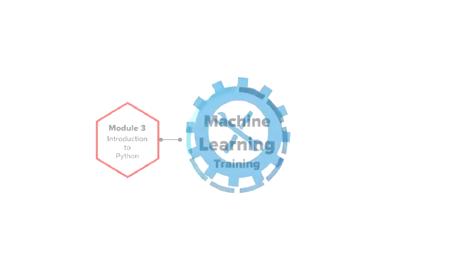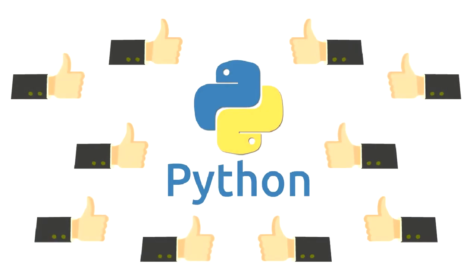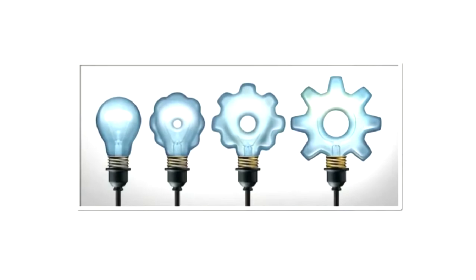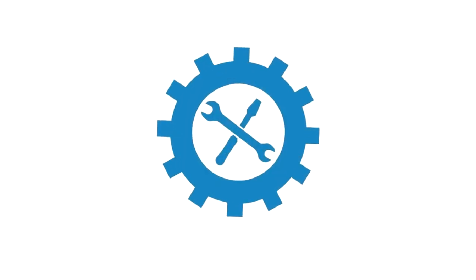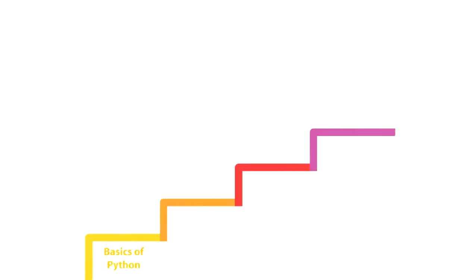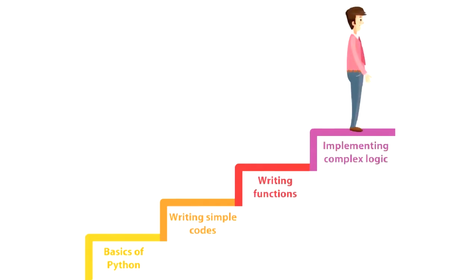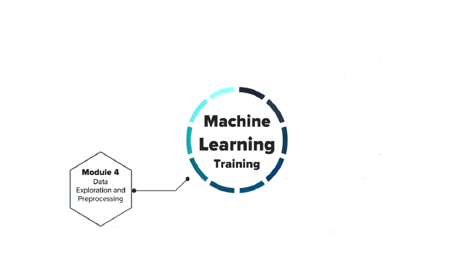In the third module, we will learn the Python language. Python is the most popular programming language for machine learning and is evolving fast. It will be our tool to develop complex machine learning models. We will start with the basics of Python. We will first learn how to write simple codes and then we'll gradually move to writing functions and implementing complex logic.